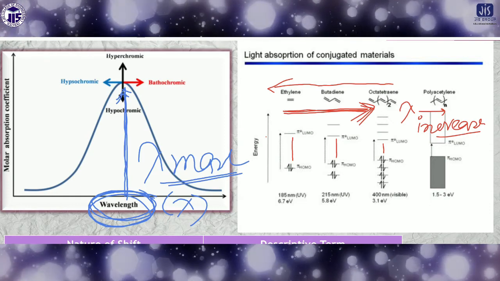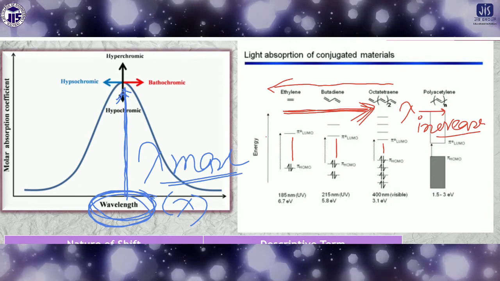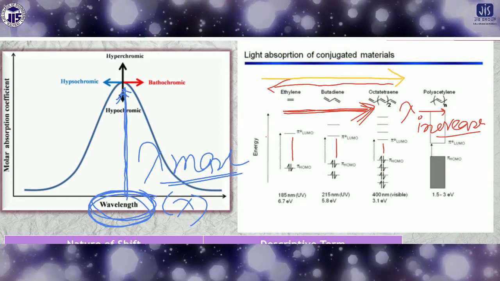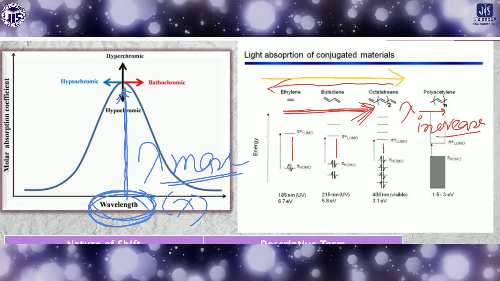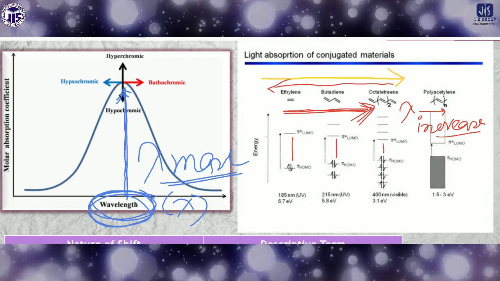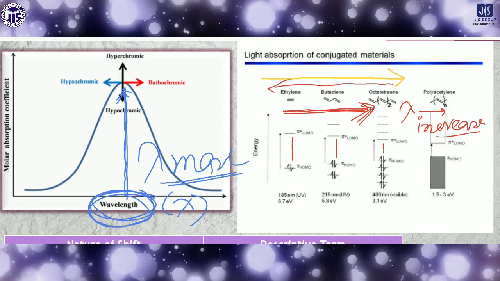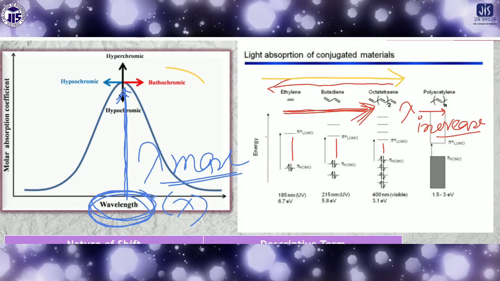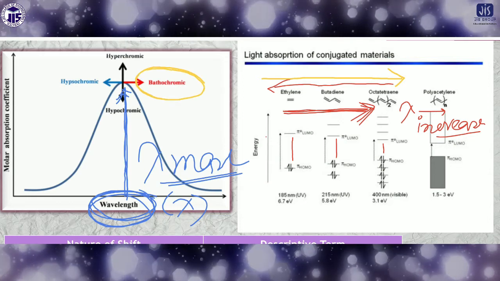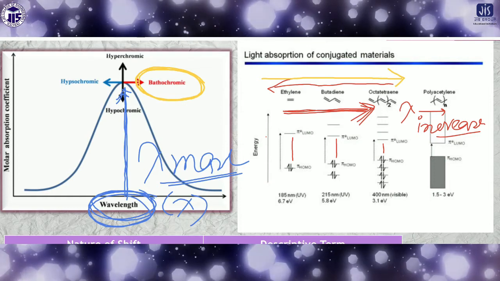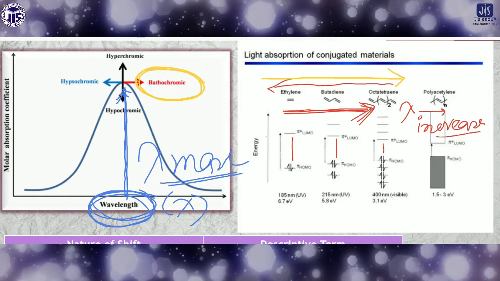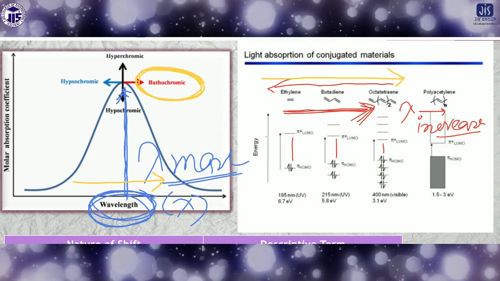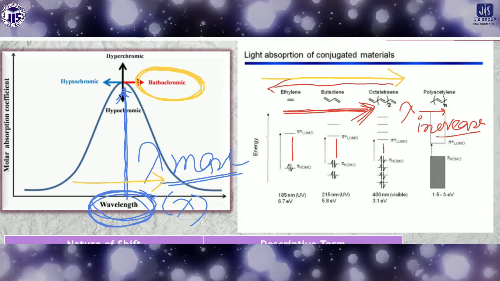Now look here, if we change the compound from left side to right side, then what happens? The lambda will be increased, and this shift, like if we move from ethylene to butadiene, is called the bathochromic shift. So what is the bathochromic shift? Bathochromic shift means increasing wavelength.